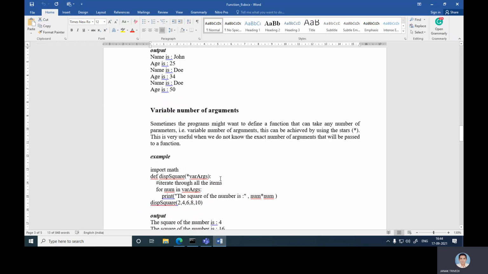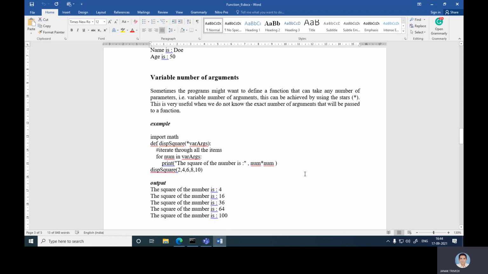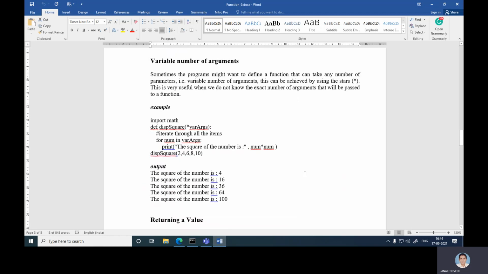Now next is variable number of arguments. Sometimes the program might want to define a function that can take a variable number of arguments. This can be achieved by using the star. This is very useful when we do not know the exact number of arguments that will be passed to the function. For example, import math.